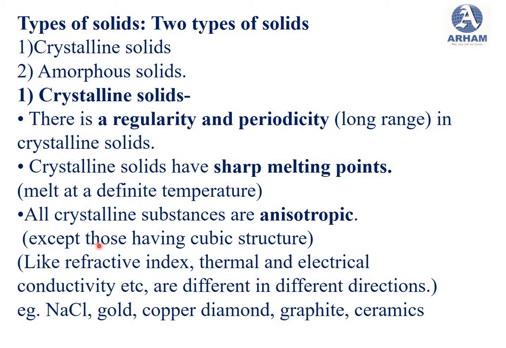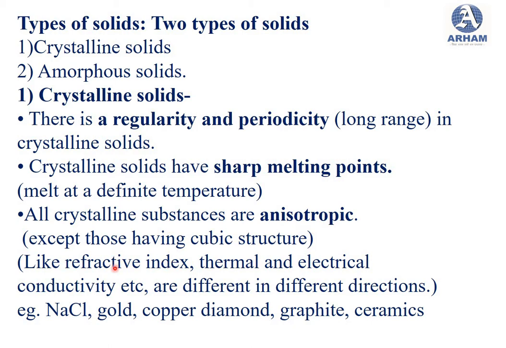The next characteristic is that crystalline solids are anisotropic. So what is the meaning of anisotropic? Anisotropic is nothing but certain properties like refractive index, thermal and electrical conductivity are different in different directions. But this anisotropy is not seen in cubic structures. So cubic structures are an exception to this anisotropic property.